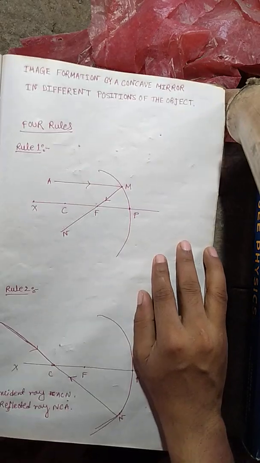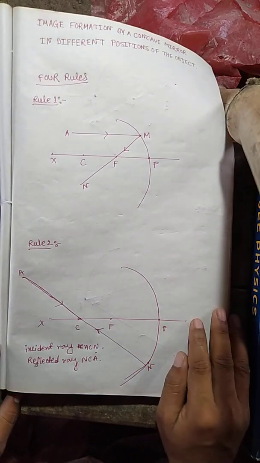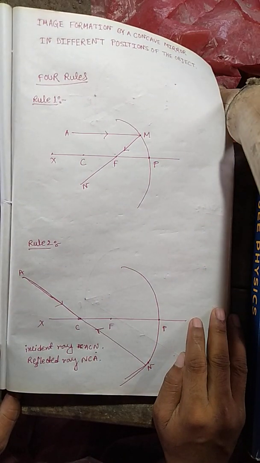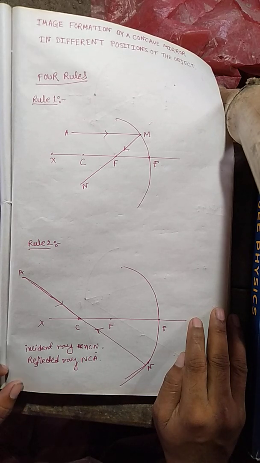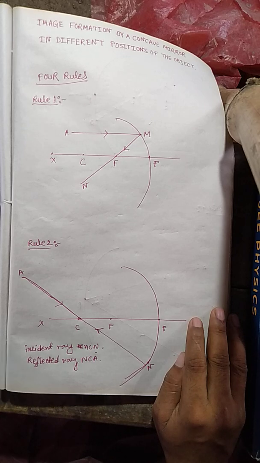Let's go to rule 2. It says that when a ray falls on a concave mirror passing through the center of curvature of the concave mirror, the reflected ray will retrace the path.